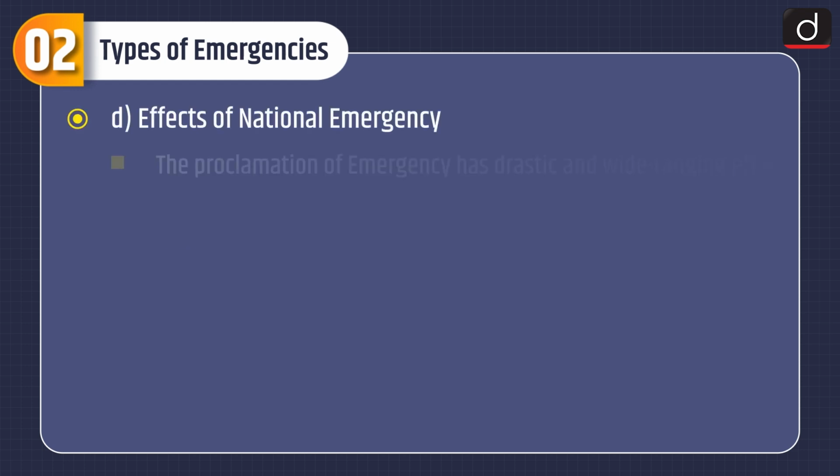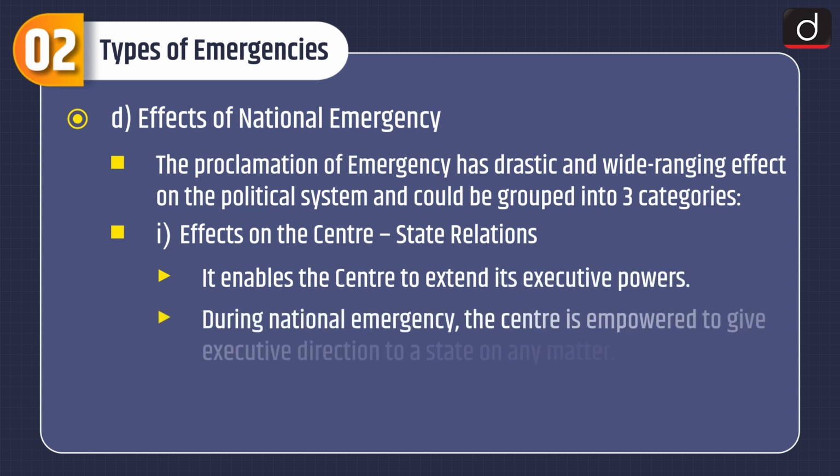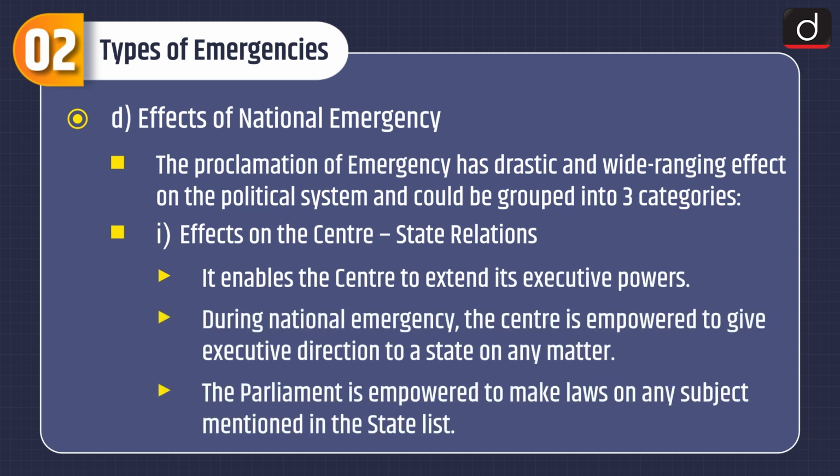Effects of national emergency. The proclamation of emergency has drastic and wide-ranging effect on the political system and could be grouped into 3 categories. Effects on the center-state relations. It enables the center to extend its executive powers. During national emergency, the center is empowered to give executive direction to a state on any matter.